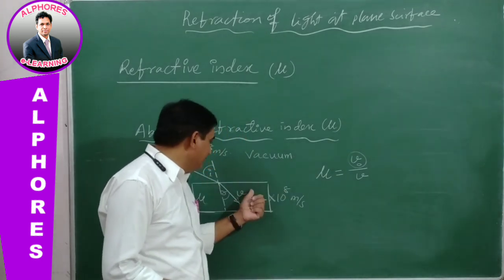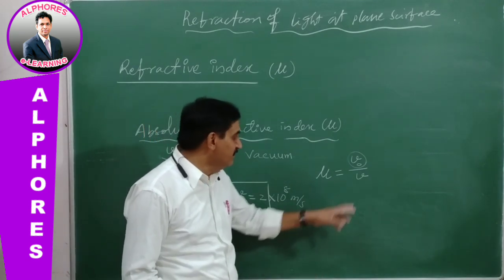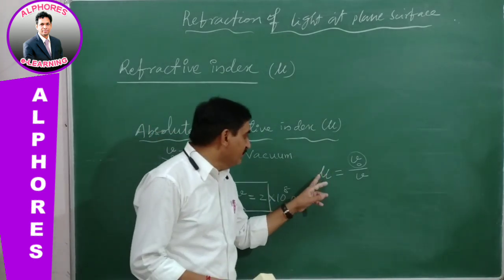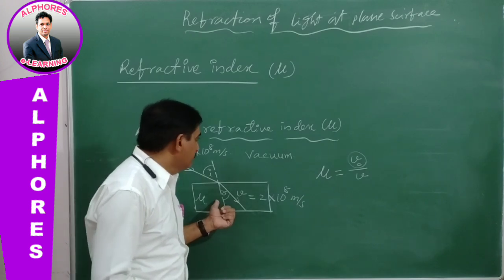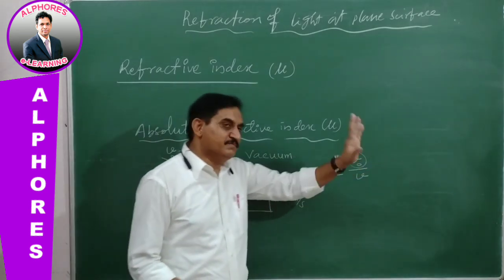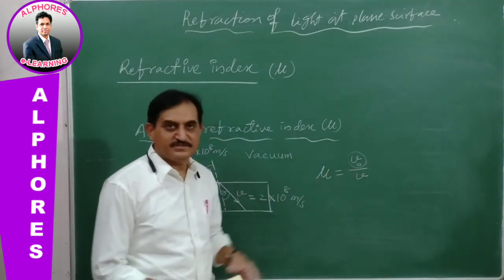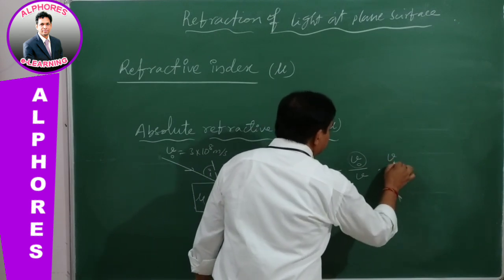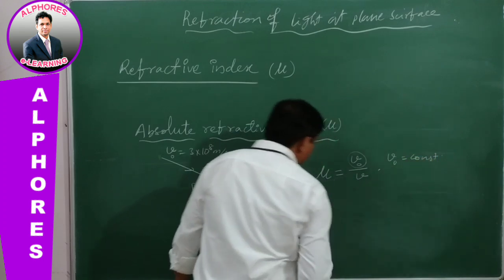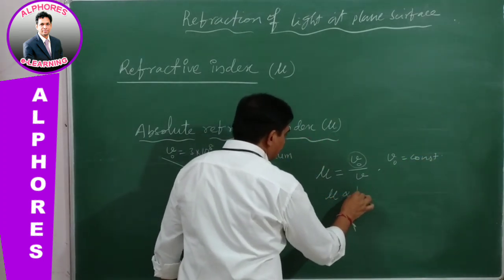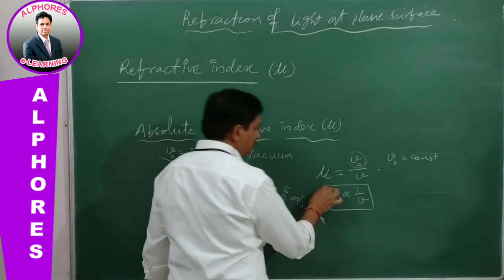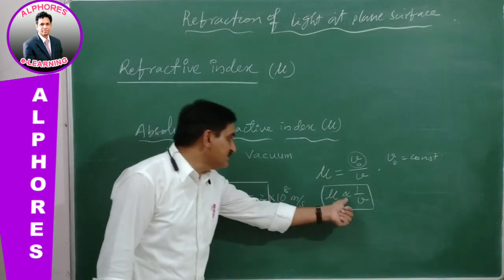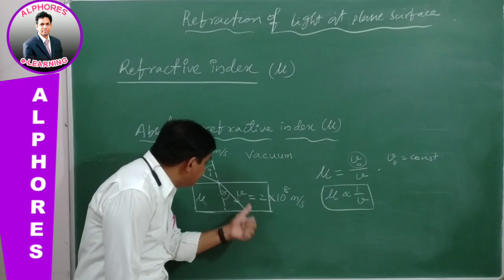If the refractive index of the material medium is different, then the velocity in the medium will also be different. But whatever the medium's refractive index, in a vacuum the speed remains constant. So V0 is constant. Therefore, refractive index is inversely proportional to V, meaning the refractive index of a material medium is inversely proportional to the speed of light in the same medium.